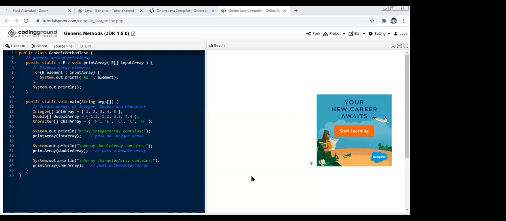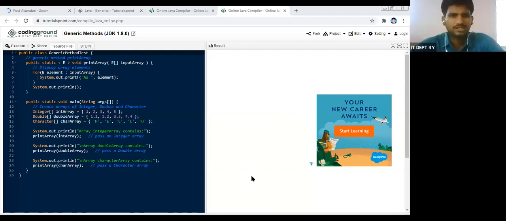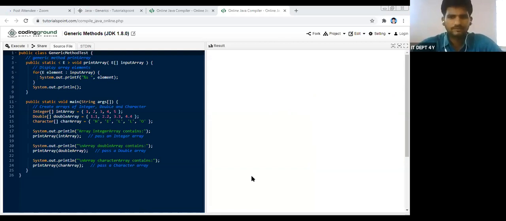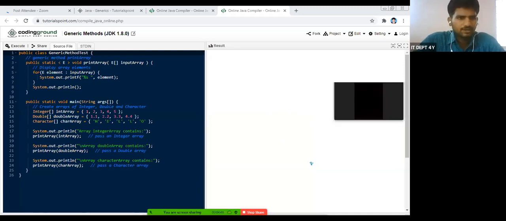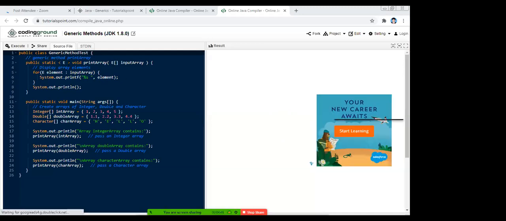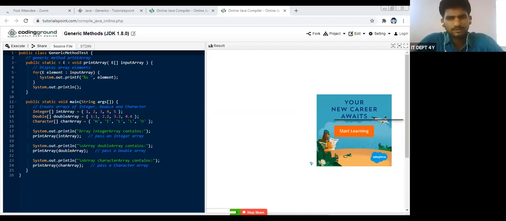Yesterday I told you that we have one program on generics, on how these generics are implemented in a Java program. Yesterday, due to the network, we were unable to show it. Today I am going to show it. See here, we have a generic class with a public static method, and this is the generic type. E is called here. What is the E? The naming conventions we saw yesterday.